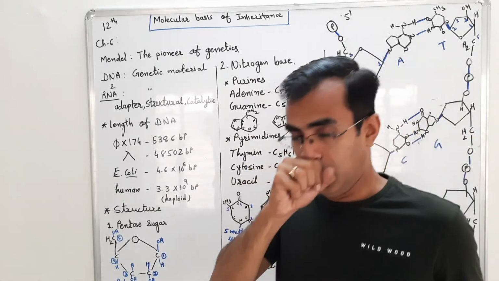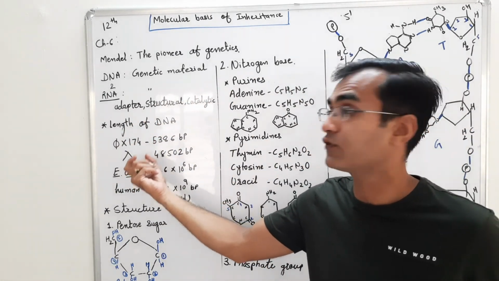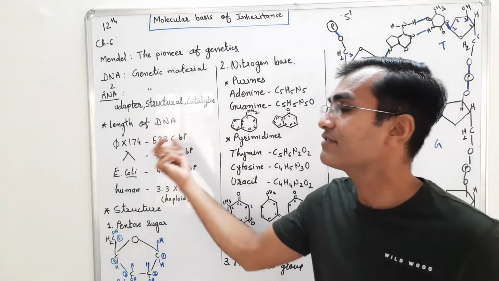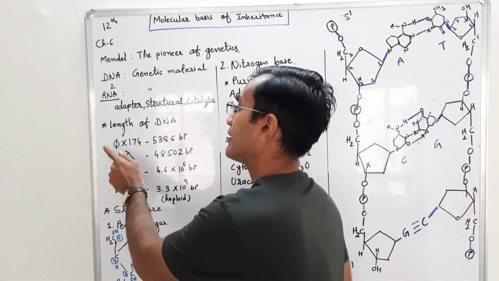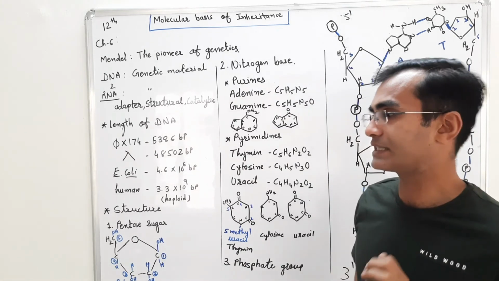The phi X174 is a bacteriophage. This bacteriophage has 5386 base pairs. You can remember it from the 5 over here: 5386 base pairs.